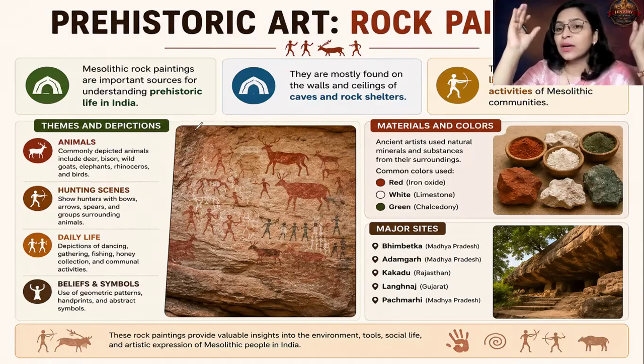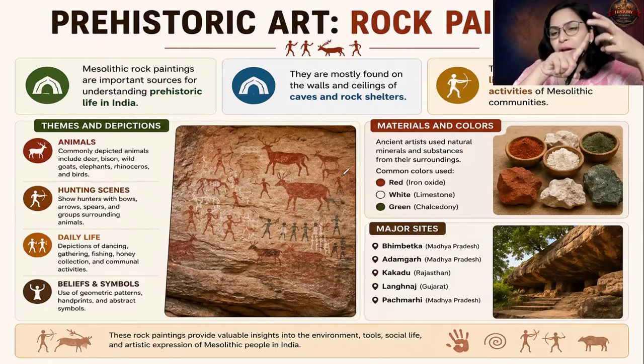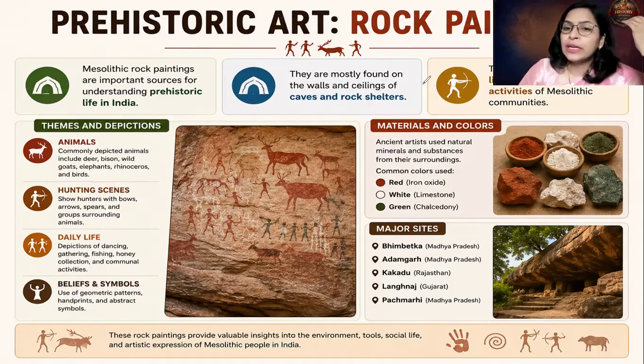The second important thing: what is the color palette? If you look at the colors, they are vibrant. Even today the paintings are rich and vibrant. Why? Because the colors they used were natural compounds. The predominantly used colors were three: red, white, and green. So from where did they get the red color? It is said that they got the red color from iron oxide.